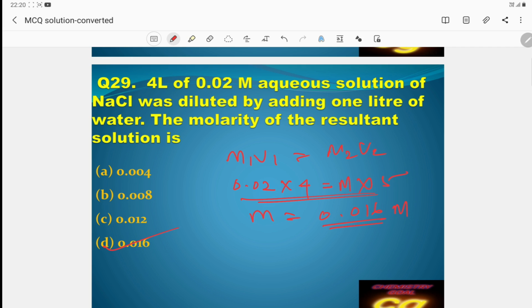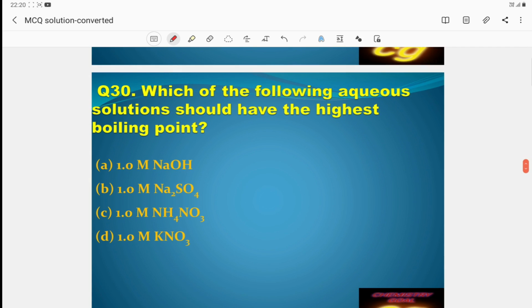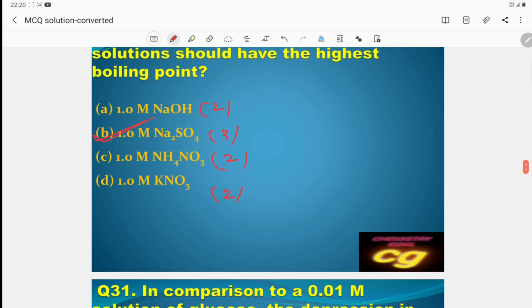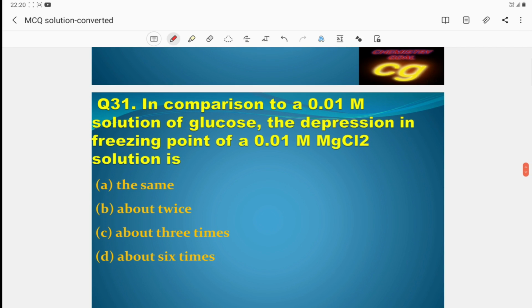Okay, so in this way, remember this is the dilution formula: m1 v1 is equal to m2 v2. Then question number 30. Which of the following aqueous solutions should have the highest boiling point? Boiling point depends upon the number of particles. Here the number of particles will be 2. Here it will be 3. Here it will be 2. Here it will be 2. As the number of particles is more, the boiling point is more. Answer is B.